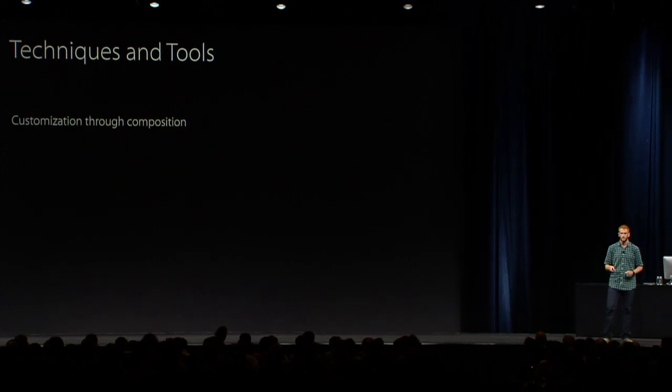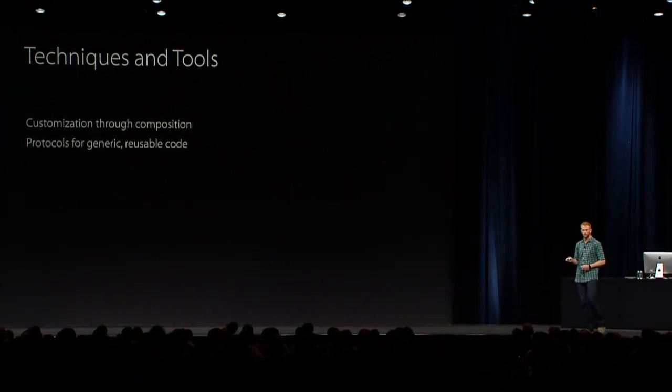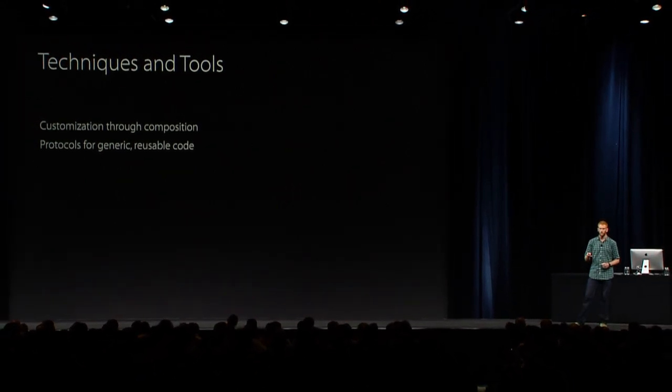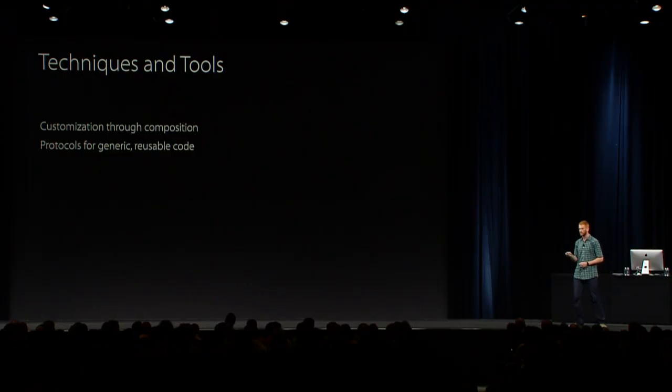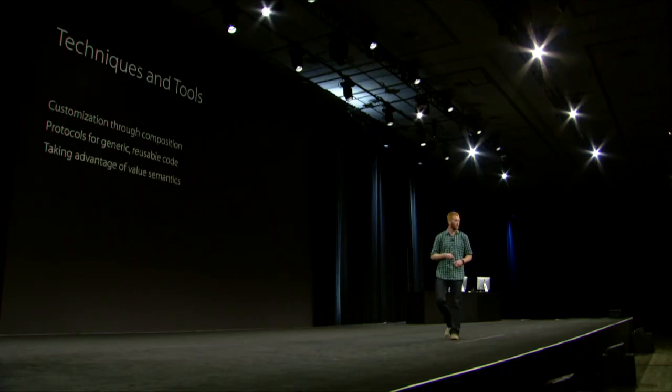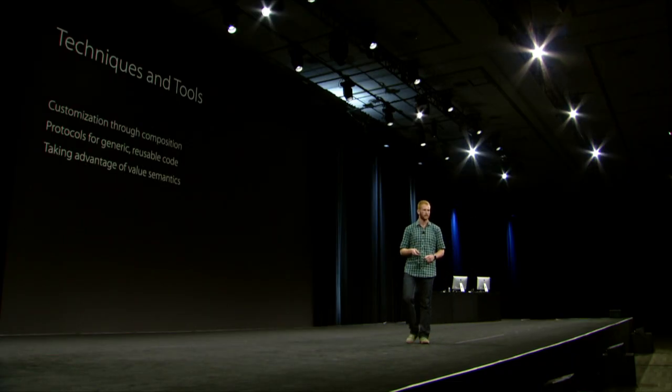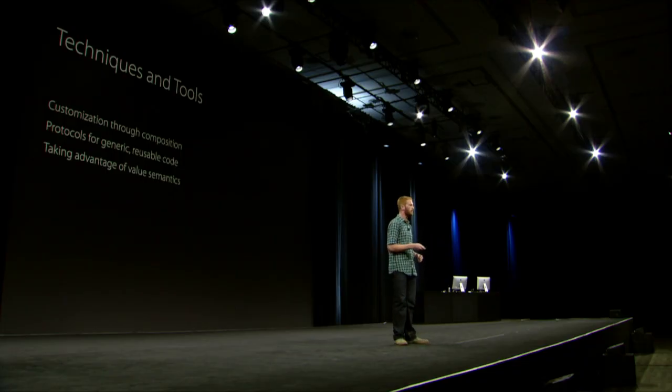And the second technique is to use protocols for generic reusable code. You can make small, reusable components that are easy to locally reason about and easy to test. And so I highly recommend you check out how we've done that in the sample with generic types instead of having class hierarchies. We also showed you how to take advantage of value semantics. And the important thing to remember here is that if you have a value composed of other properties that are values, the larger value also has value semantics.